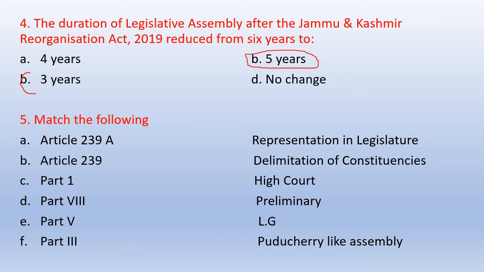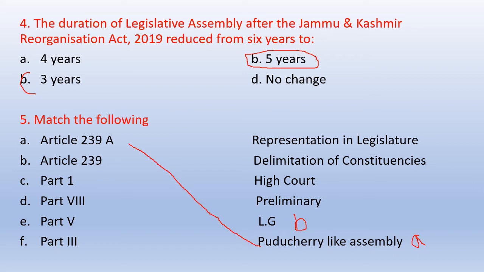Now question number 5 is match the following. Article 239A says that there will be an Assembly of Union Territory of J&K based on the model of Puducherry. So this is option A. Article 239 says that there will be an LG who will administer the government of Union Territory of J&K. So this is option B.